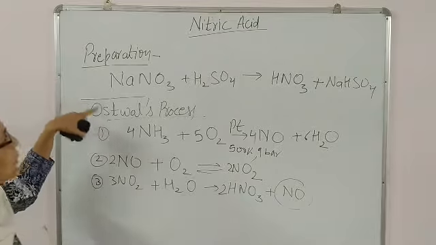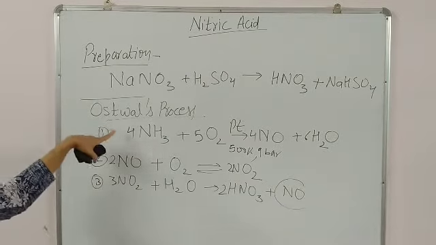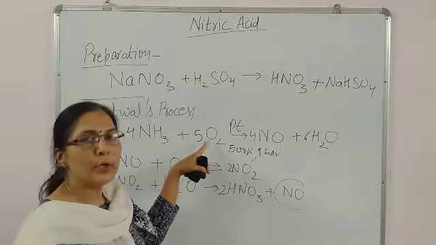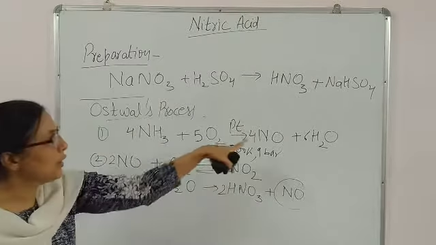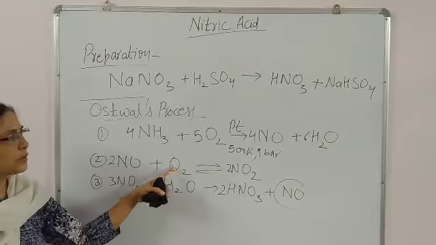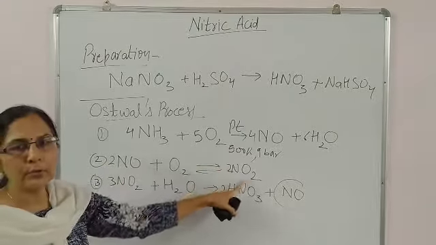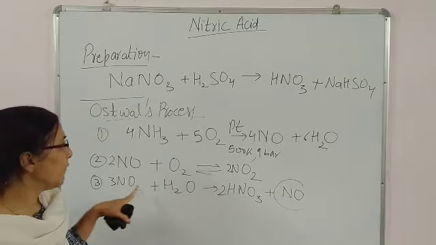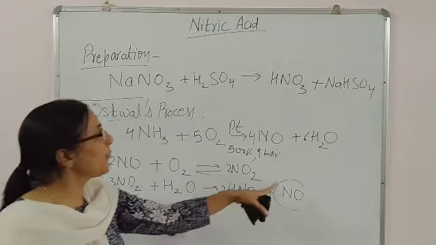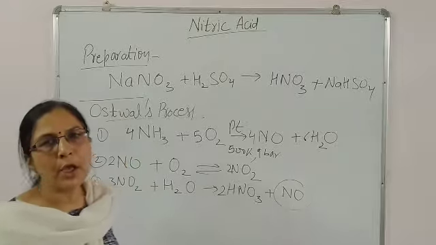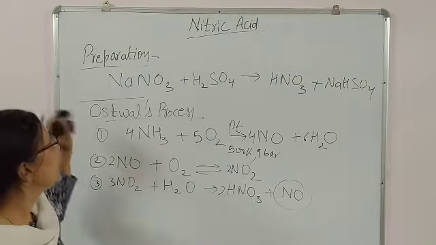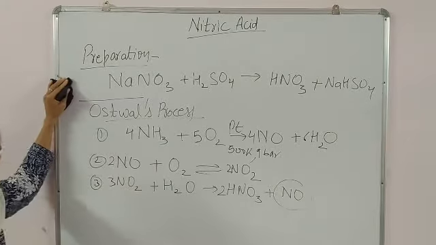Here in this process it is a continuous process. Suppose in the first step ammonia is treated with oxygen, then there will be formation of NO. This NO will react with oxygen, there will be formation of NO2. NO2 will react with H2O. Then HNO3 will be separated and the byproduct, this NO, can be used again. So in a cyclic manner the Ostwald process continues.